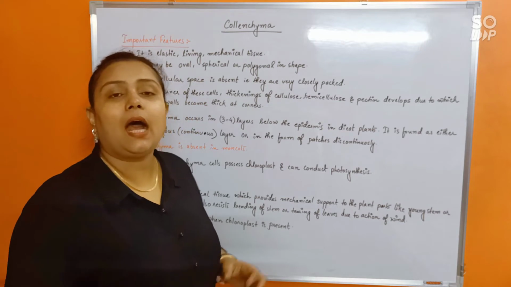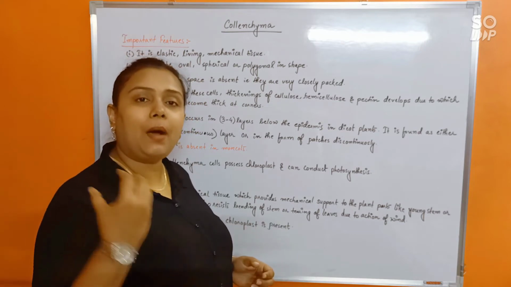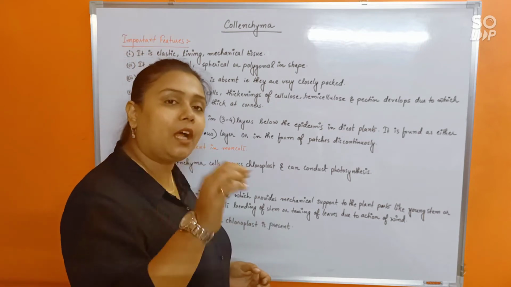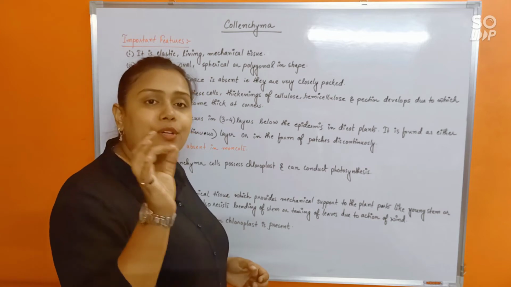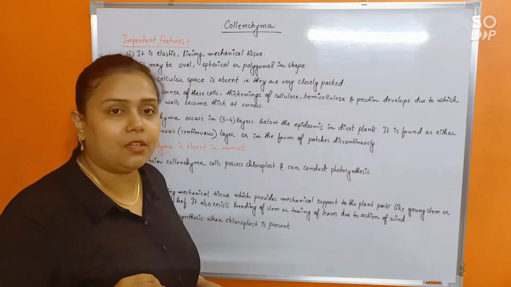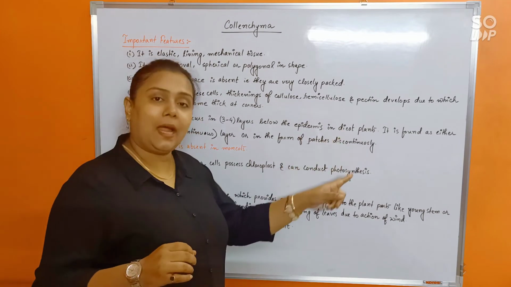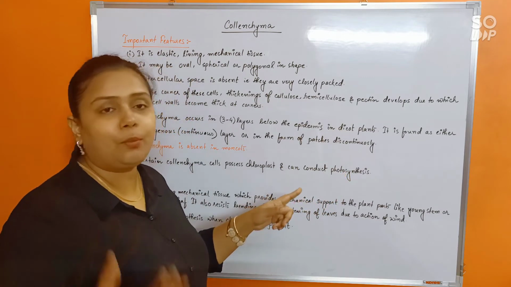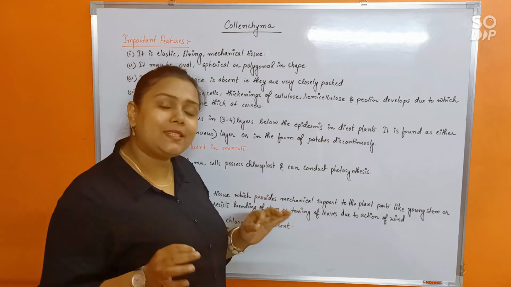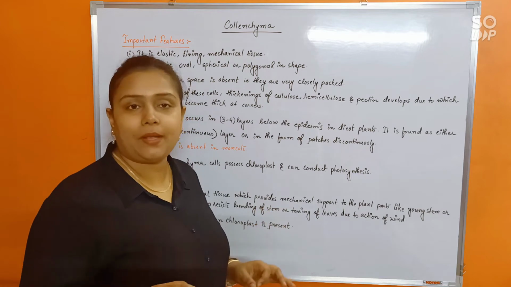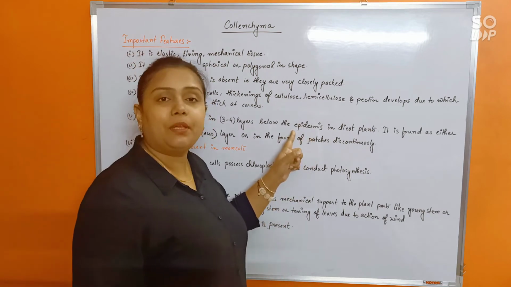Now see, the outer skin of the plant body, the part that you can directly touch, is called epidermis. So in dicot plants, I've already told you it's not present in monocots, exactly where would chlorenchyma be present? Just below the epidermis.